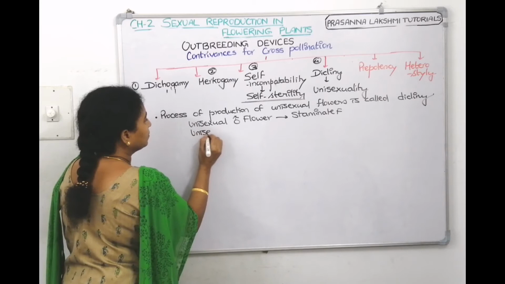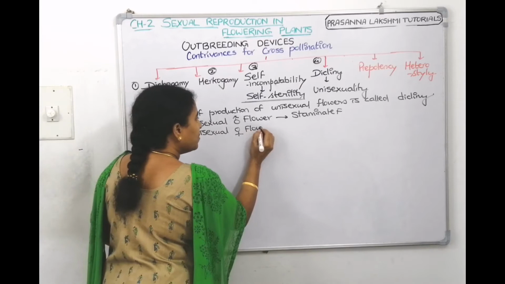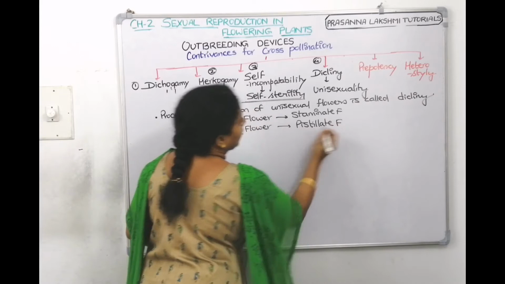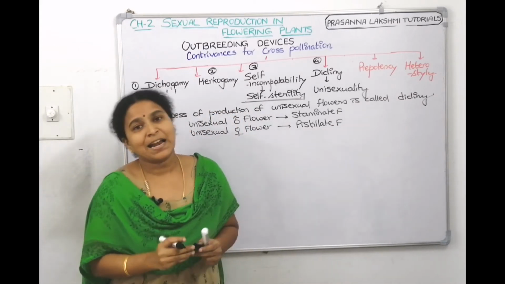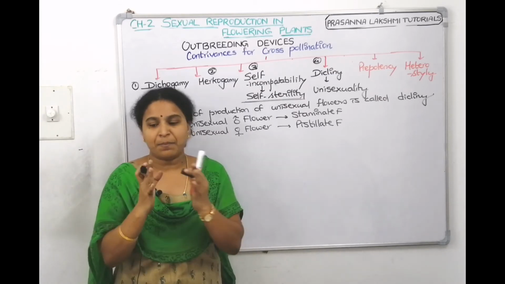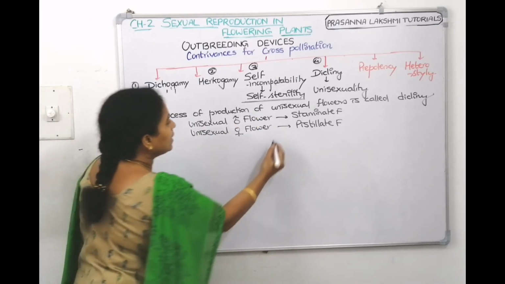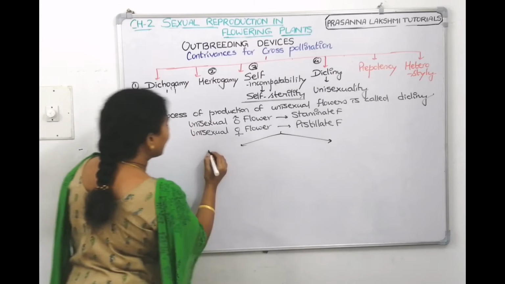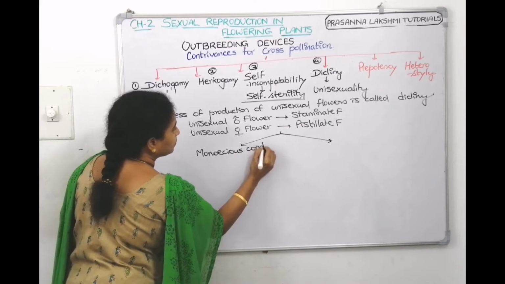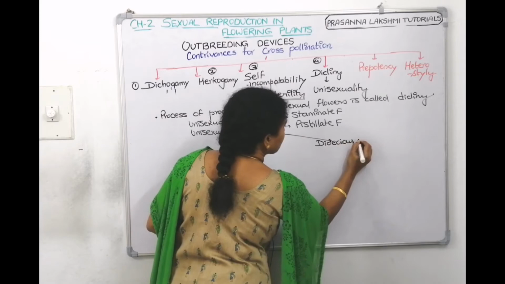Whereas for the unisexual female flower, we use this symbol for female. A unisexual female flower is called a pistillate flower. If the male flowers and female flowers are present on the same plant, then that plant is called a monoecious plant. If they are present on separate plants, then that is called a dioecious plant. So dicliny is of two types: one is the monoecious condition, and the other is the dioecious condition.